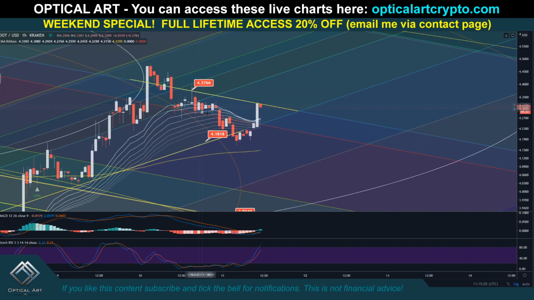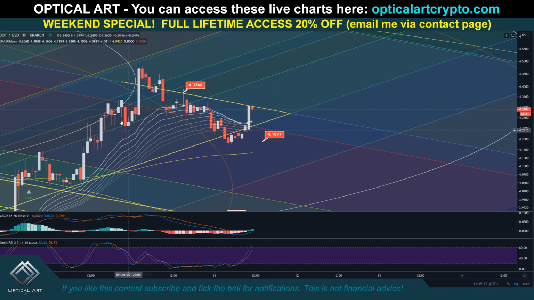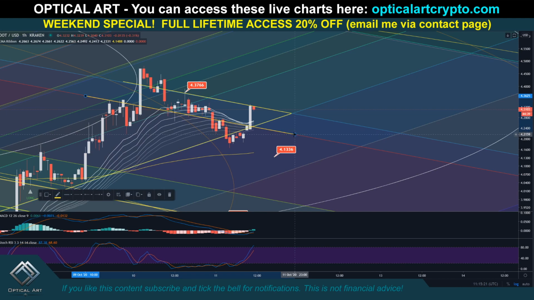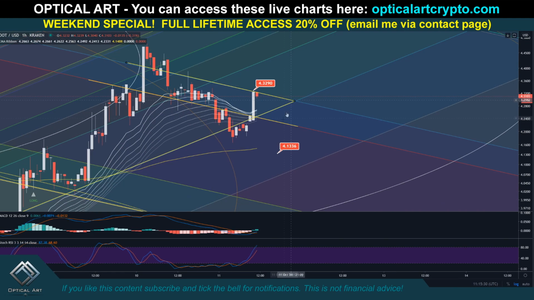And notice we came down. I said your support would be this line right here. We came down, we found support on it, and then we found resistance. You see we are respecting this fib channel line as well. So these are on point. Let me highlight this. This is your support and resistance level currently. You're respecting multiple fib channel lines at different angles. But take note, we came up, we got perfect rejection right here at $4.32.